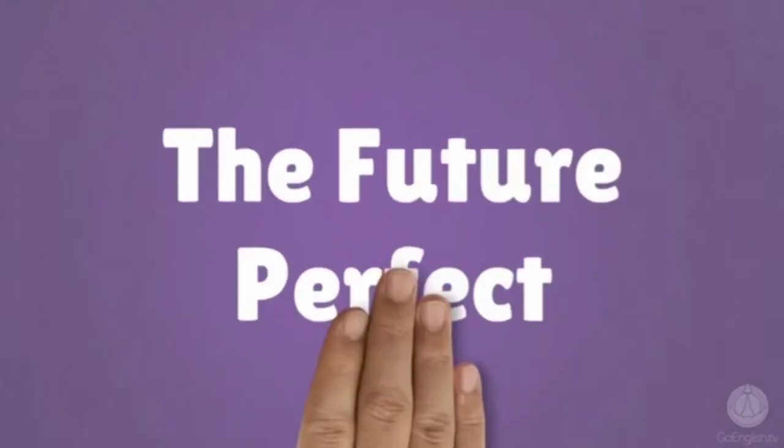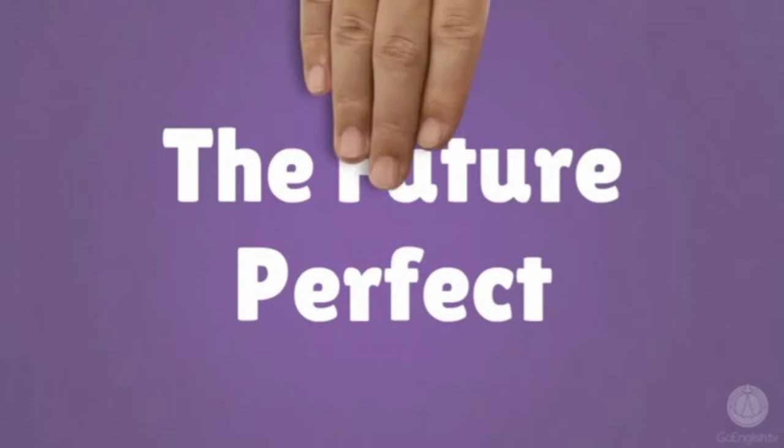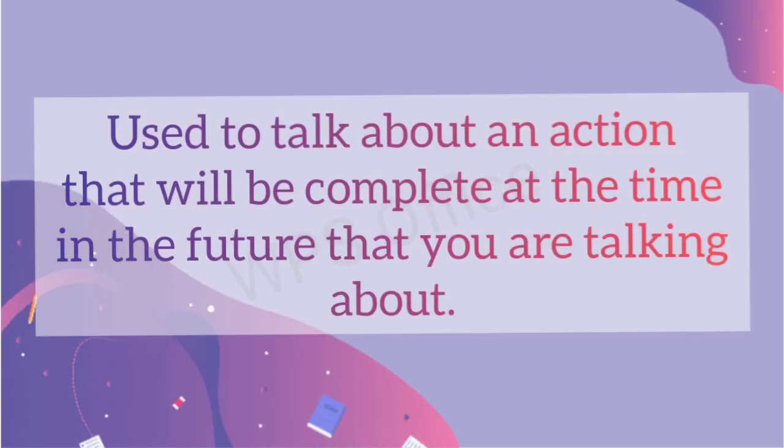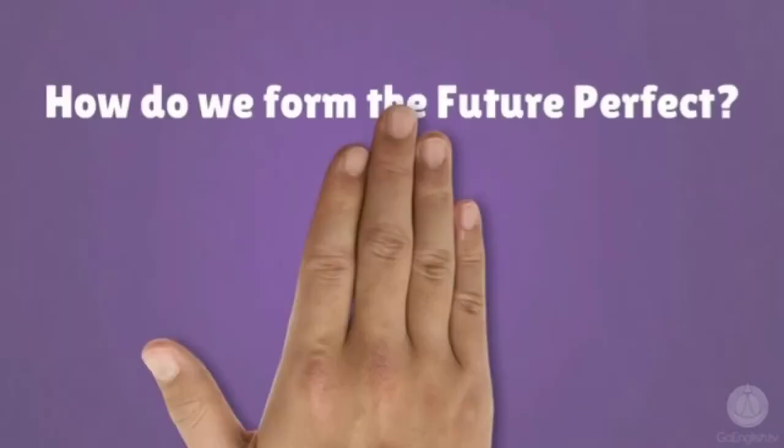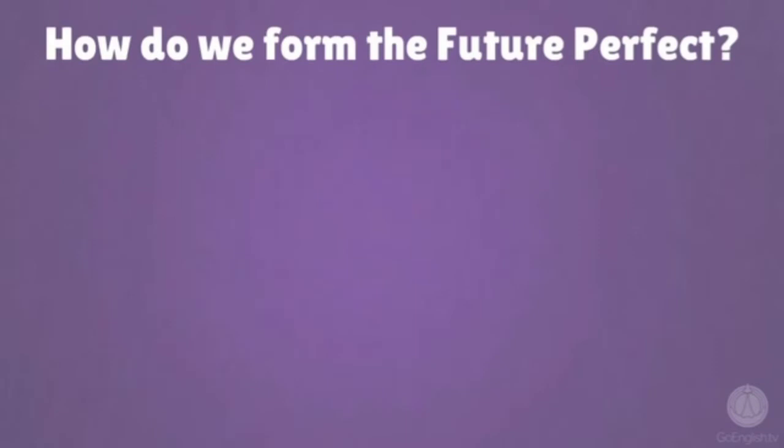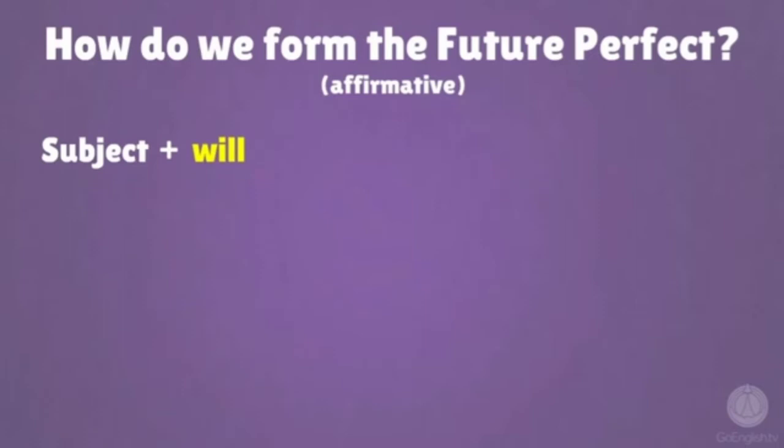Okay, students, next we continue to our next tenses. It's about the future perfect. So, future perfect is used to talk about an action that will be complete at the time in the future that you are talking about. Now, let me come to the form of the future perfect tense. The first one is affirmative.